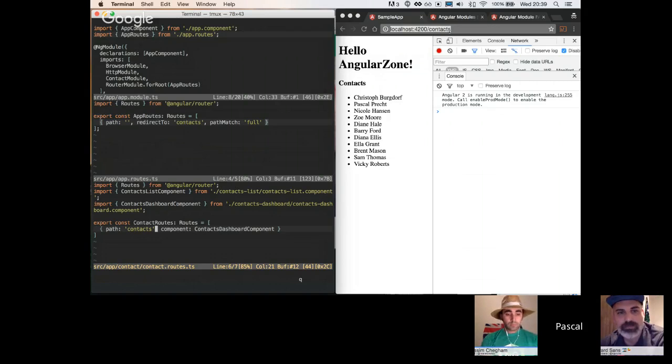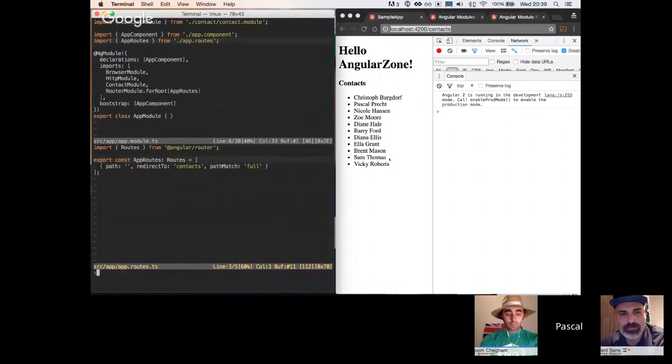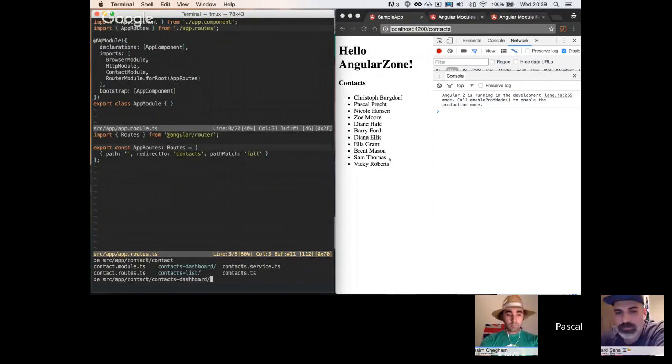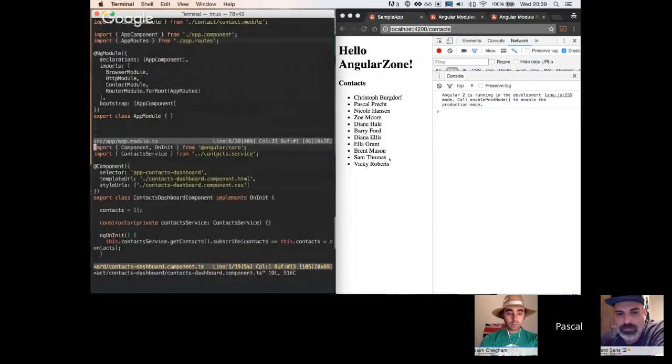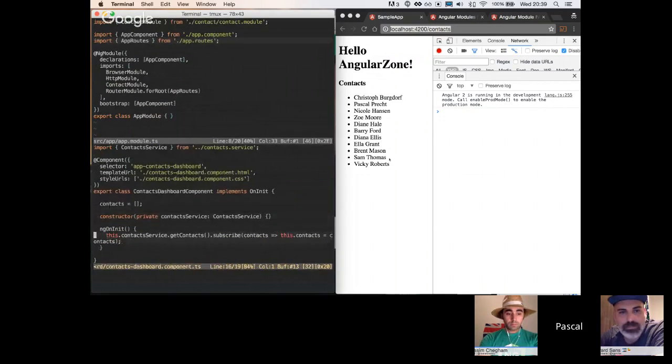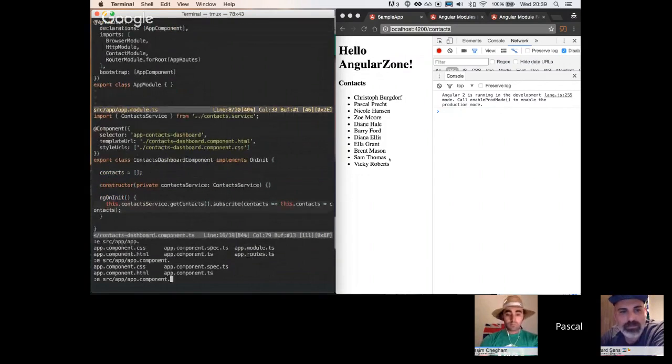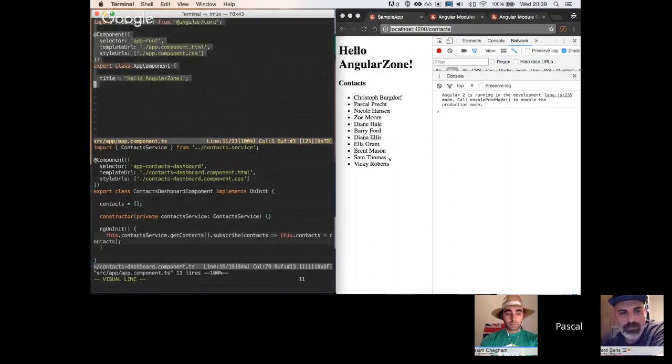So now we see that the entry point of our contact module is the contacts dashboard component. That's just a new component that will render the list component. That's why you see the same output here. It doesn't do anything special. We can take a look at source app contact, and then there's the contacts dashboard component. This one now actually fetches the contact data instead of our root component. And I'll open up the root component up here, app component TS. It doesn't do the work of fetching the contacts anymore.